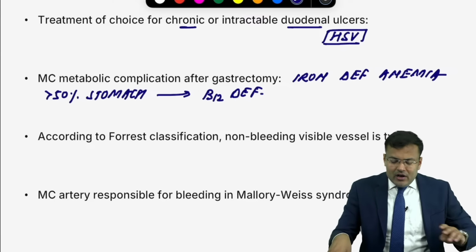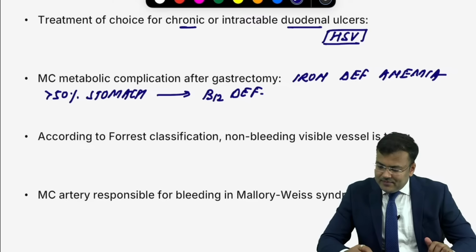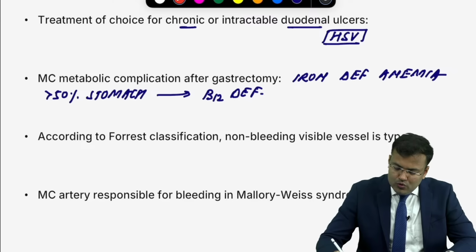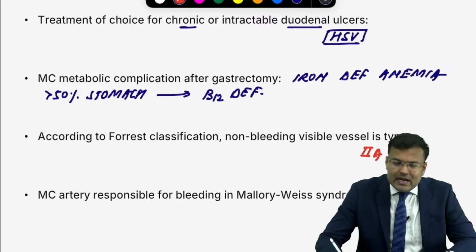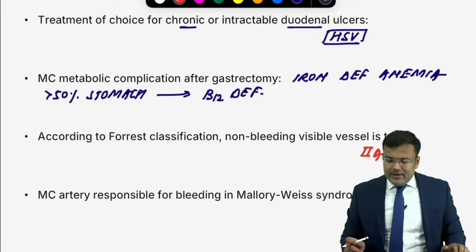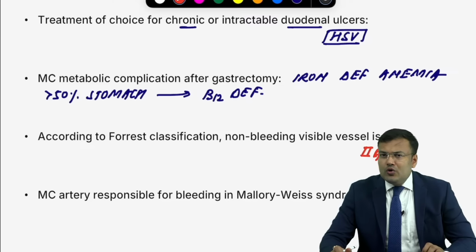Okay, next. According to Forrest classification, what is this non-bleeding visible vessel? Tell me. Non-bleeding visible vessel is 2A. What is type 1? Active pulsatile bleeding, 1A. Oozing, 1B. Non-bleeding visible vessel, 2A. Adherent clot, 2B. Black dot, 2C. Clean base, 3.